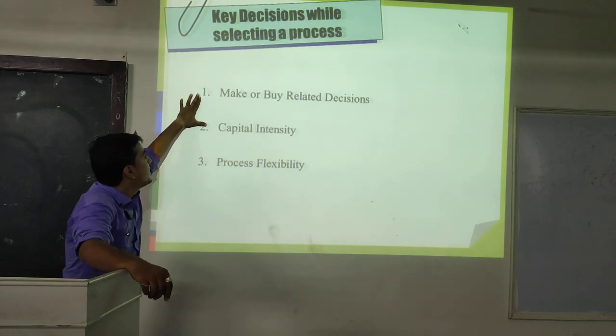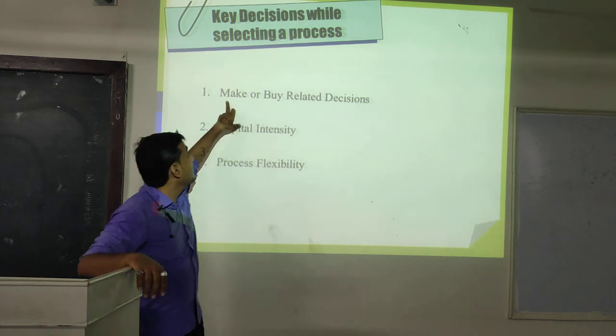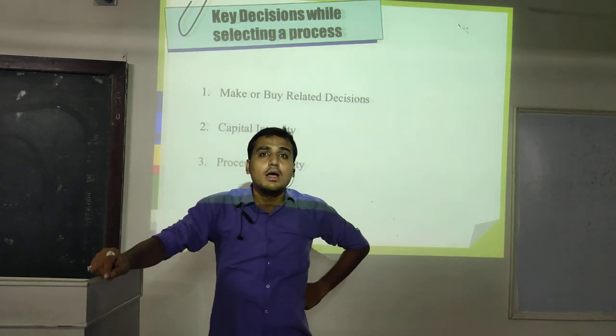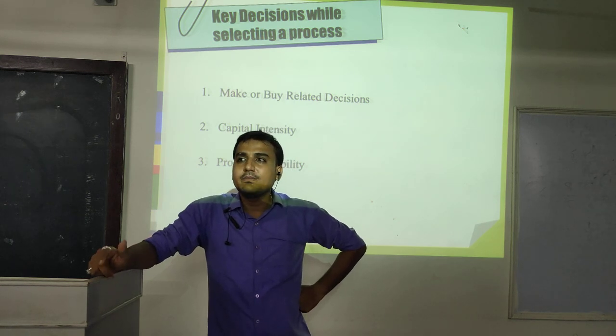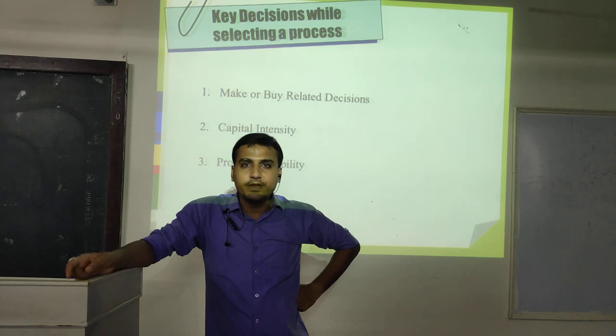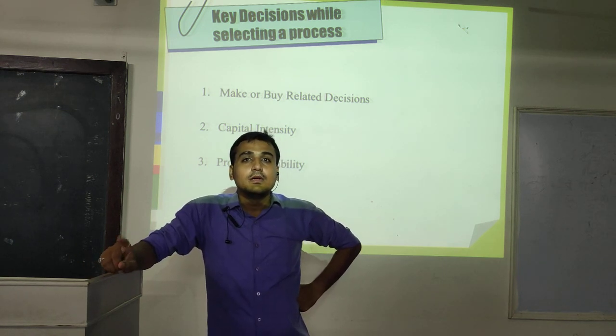Okay. So here, make or buy related decisions. Make or buy means what? Ultimately, we can say that we want to convert our raw material into the finished goods. For that, we require a technique.